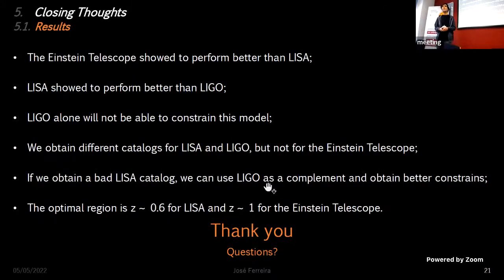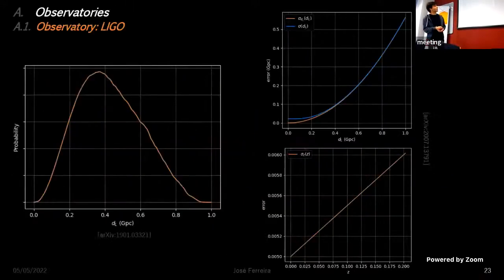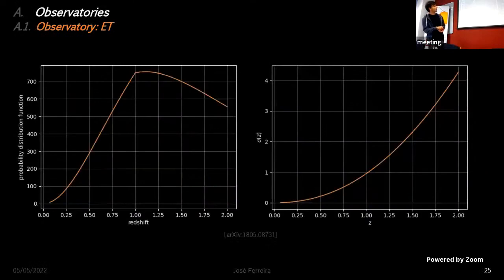Okay, one comment. These are standard sirens in the sense that you are assuming to know the redshift from an electromagnetic counterpart. Then for the Einstein telescope, 1,000 events are too much. We also believe that it was too much, but it was in the paper that we considered. Hang on, let me just check. According to this paper right here, I don't remember which one it is by heart, they said that they were going to measure 1,000 Einstein telescope events, and we believe them. That's all I can say about it.